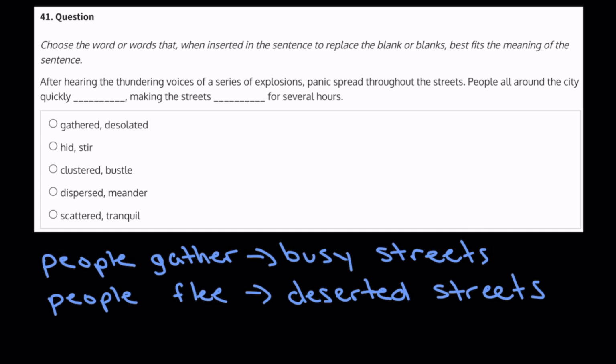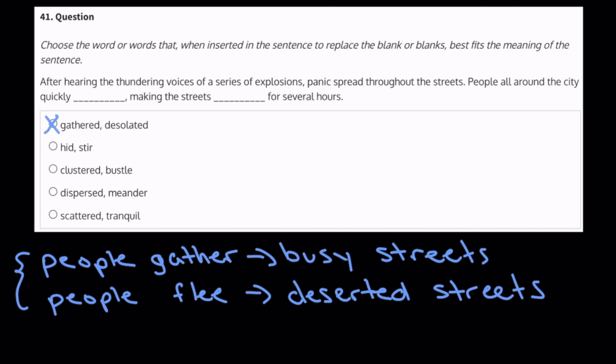Okay, so now in our answer choices, we are looking for one of the two dynamics that we listed at the bottom of the screen. So our first one is gathered and desolated. A desolated place is a depressingly empty place, but this doesn't really correspond with a gathering of people, right? If people are gathering, then the streets are supposed to be busy. So we can go ahead and eliminate that answer choice.